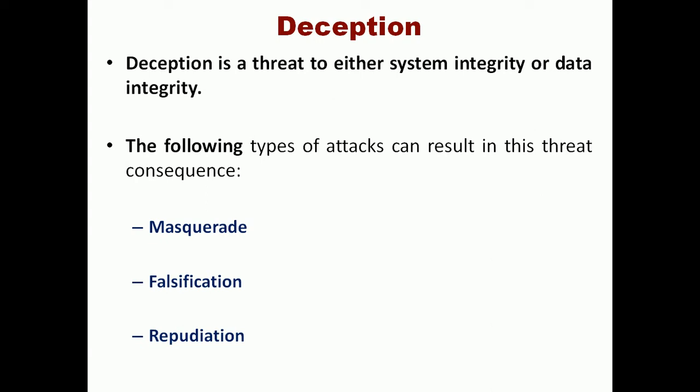So deception is one of the threats to integrity, and automatically three types of attacks are possible: masquerade, falsification, and repudiation.